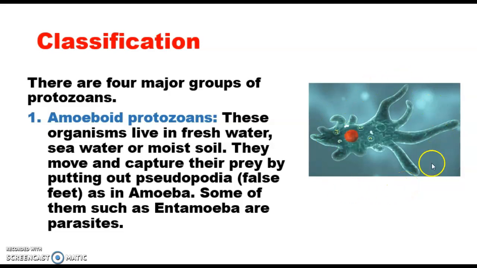Another main feature is that they don't have a particular shape. They don't have a definitive shape because the pellicle is absent in these protozoans. Examples of these amoeboid protozoans are amoeba and Entamoeba histolytica, right? And they reproduce by binary fission as well as cyst formation.